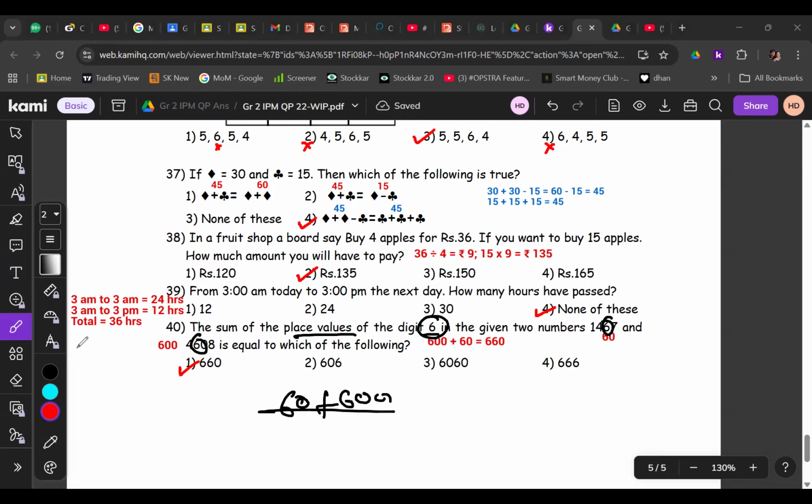From that 4608, remove the 4, remove the 8. There is no need, son. Place value is 600. I am not bothered about the 4, the 8, or the 0. I am only bothered about the place of the digit 6 given, right? That's it, correct. Okay.